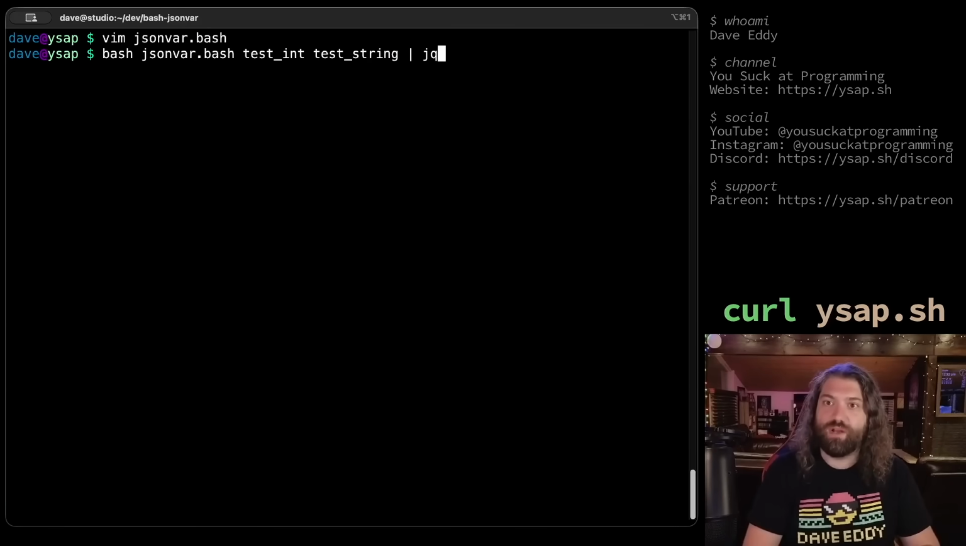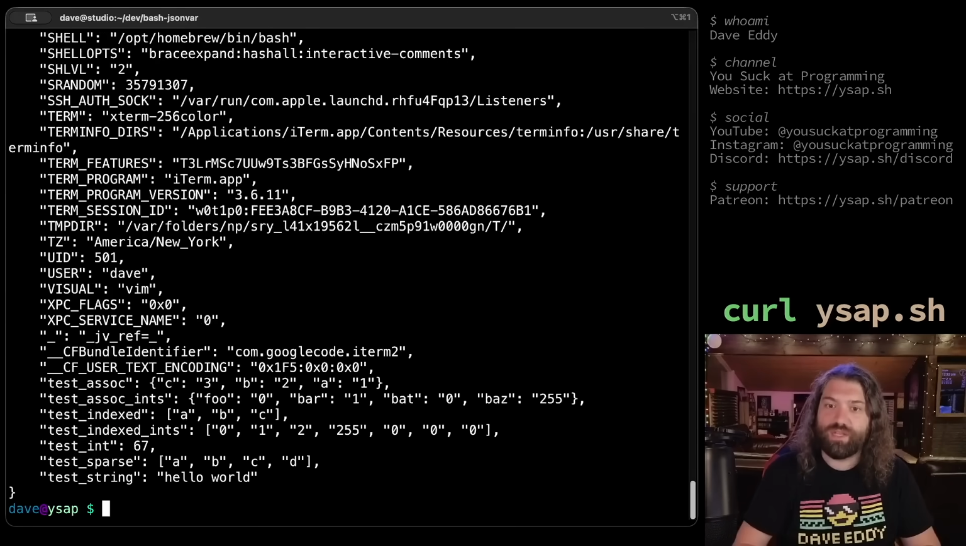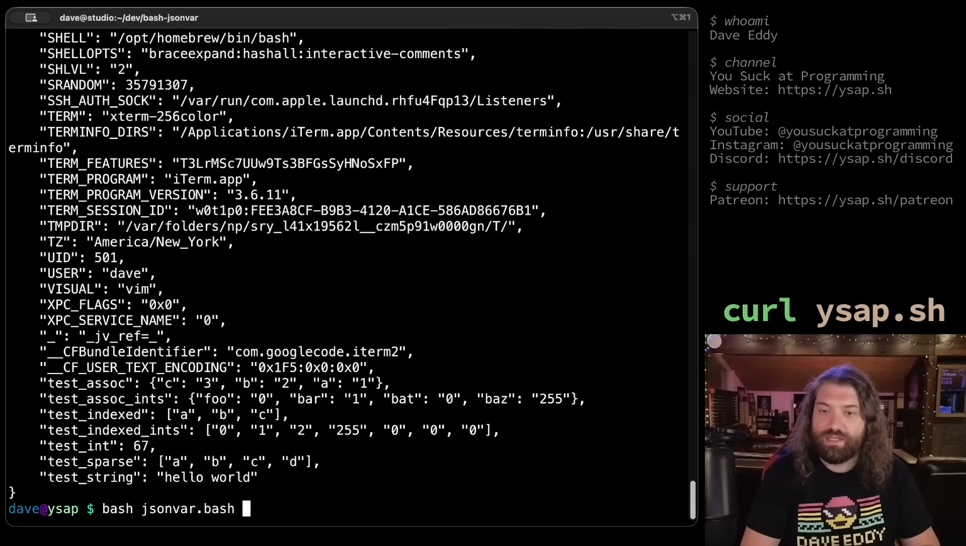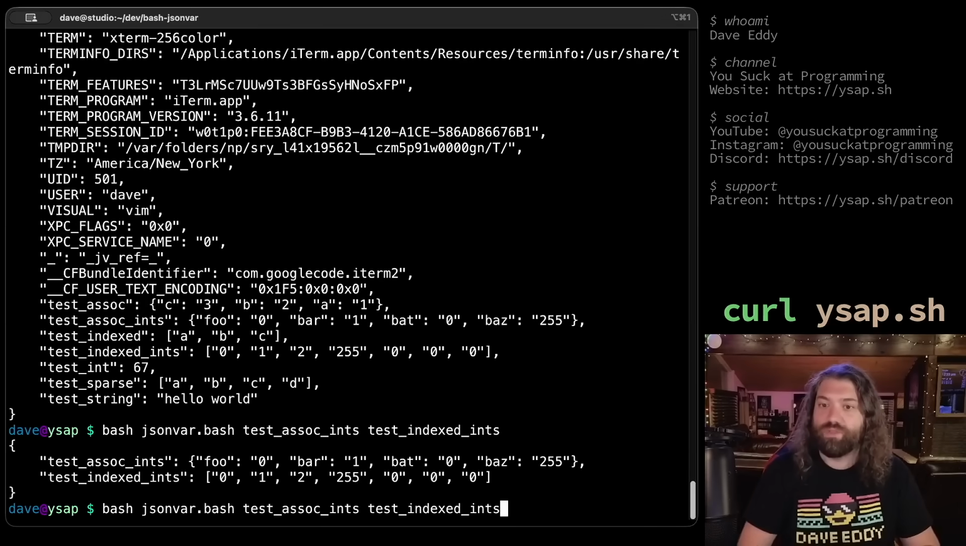Let's go ahead and rerun this script with those two names. So if we run this with a -a, they should be at the bottom somewhere. Yeah, assoc ints and indexed ints. So we could run this, test indexed ints, and there we go. There's the two of them.